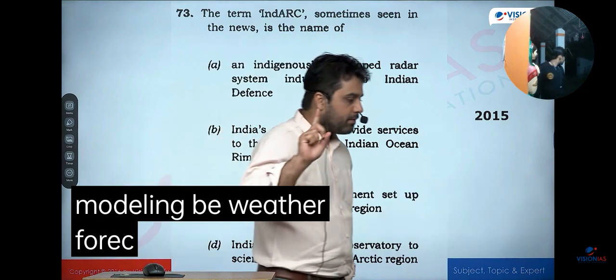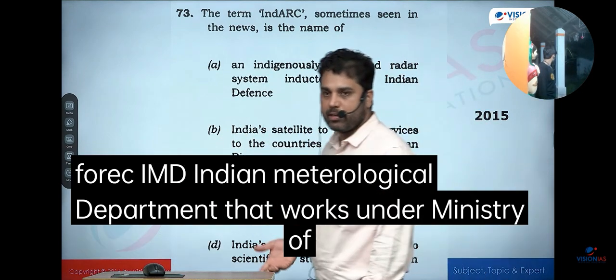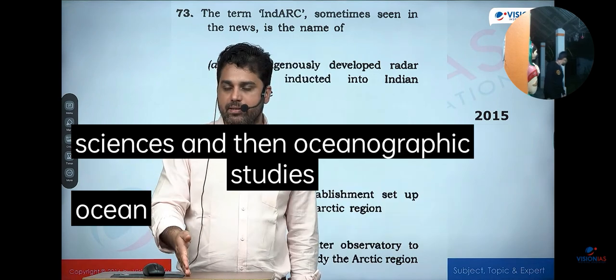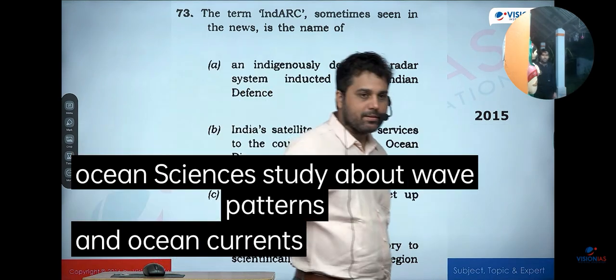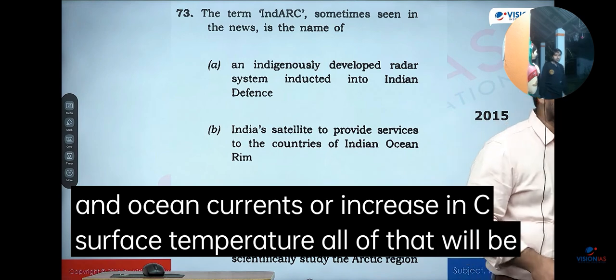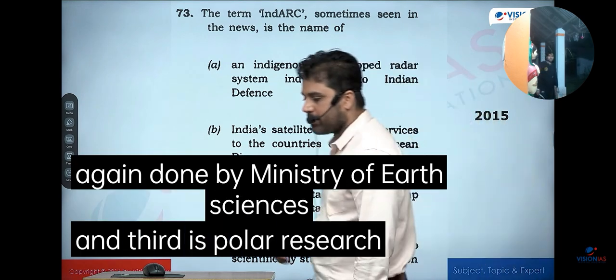So whatever weather forecast you see, like IMD, the Indian Meteorological Department, that works under the Ministry of Earth Sciences. And then oceanographic studies, whatever study is happening in ocean sciences, about wave patterns and ocean currents or increase in sea surface temperature, all of that will again be done by the Ministry of Earth Sciences. And third is polar research, all types of polar research.